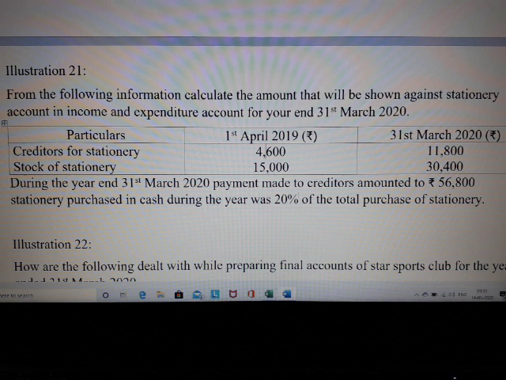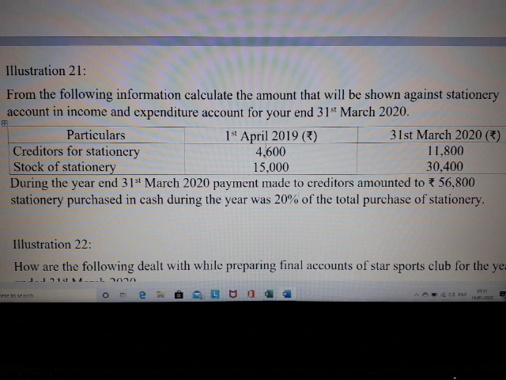So first, what can we do? We have the information related to creditors. We have the opening creditors value, we have the closing creditors value, and we have also got the amount paid to the creditors. So using this information, what can we derive? We can derive the amount of credit purchases. Can you understand? We can derive the value of credit purchases. Once we are done with the credit purchases, our task will become easier.